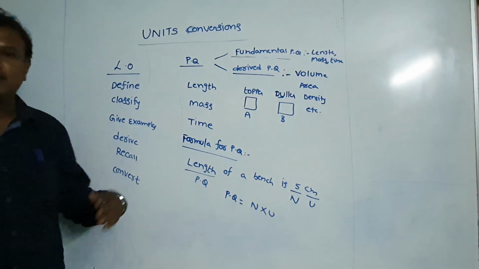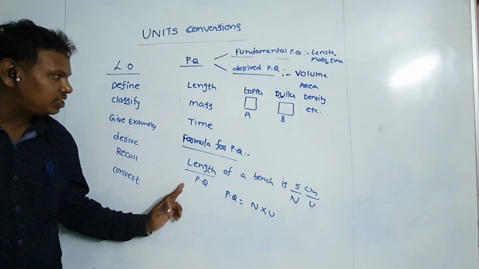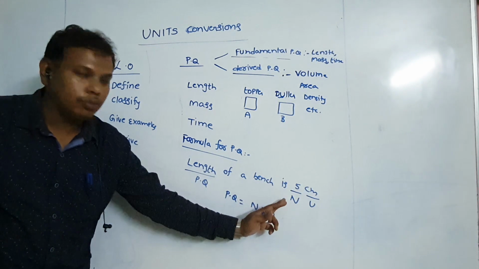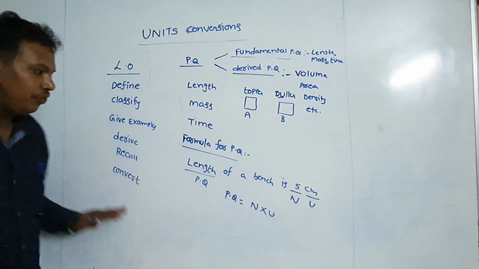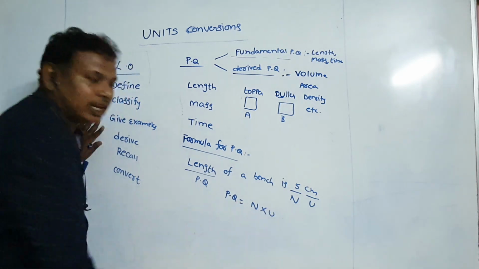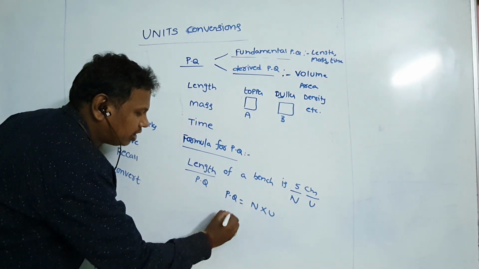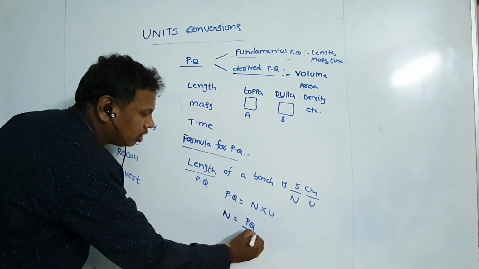You can take any example. For example, the length of a bench is 5 centimeters. Length is a physical quantity, 5 is a numerical value, centimeter is a unit. So physical quantity equals numerical value into unit. From this equation, we can derive the relation between n and u. From this equation, what is the n value? n equals Q by u.